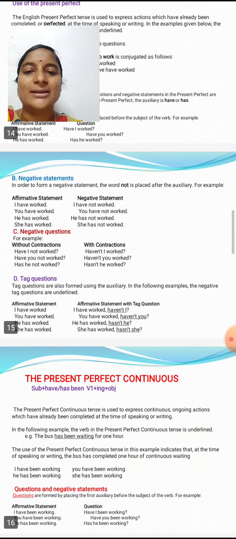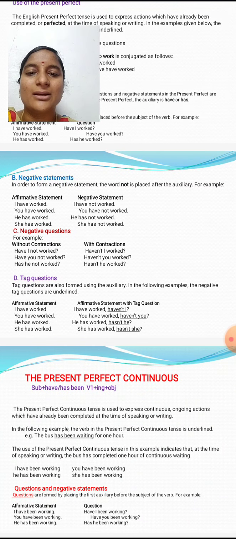And negative questions, for example, without contractions and with contractions: have I not worked, and with contractions, haven't I worked; have you not worked, and haven't you worked. These are the same. Has he not worked, hasn't he worked.